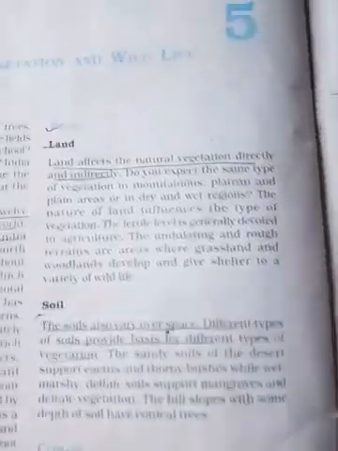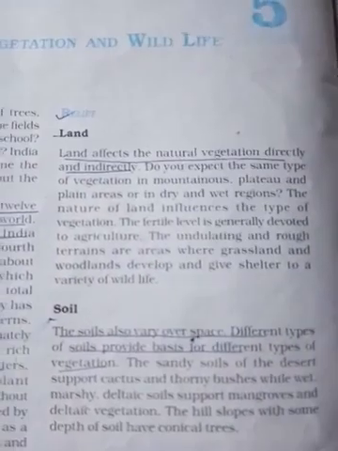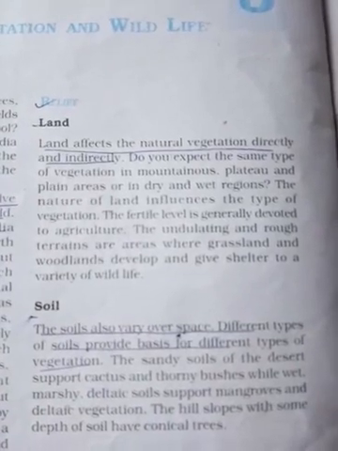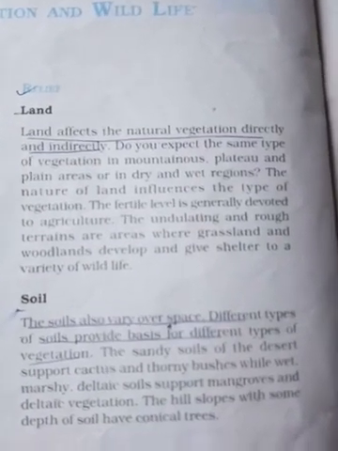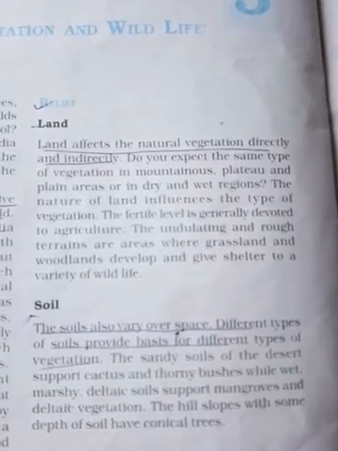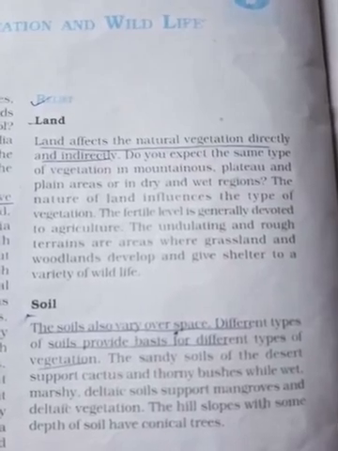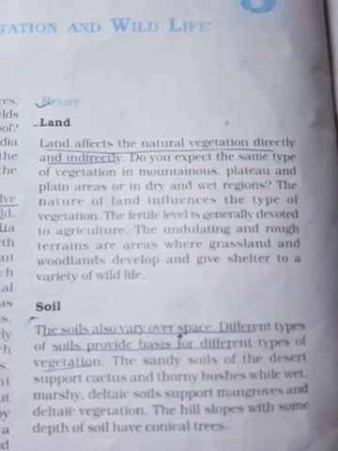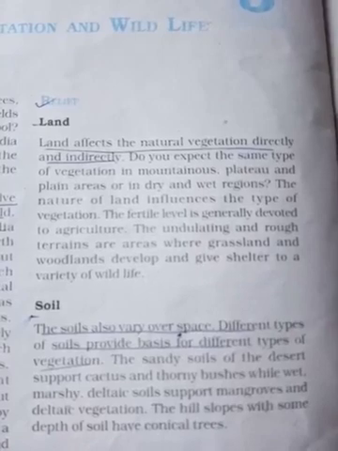Let us see what are the factors responsible. Let us study one by one. The first one is relief. Land relief also affects natural vegetation directly or indirectly. Do we expect the same type of vegetation in mountains, plateaus, plains, dry regions or wet regions?